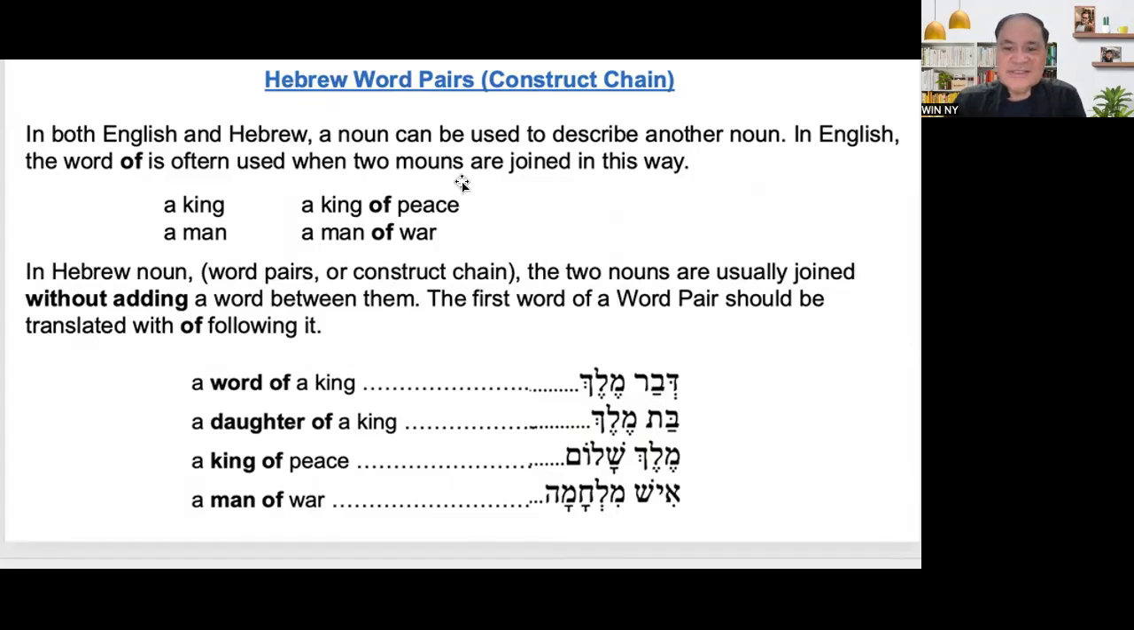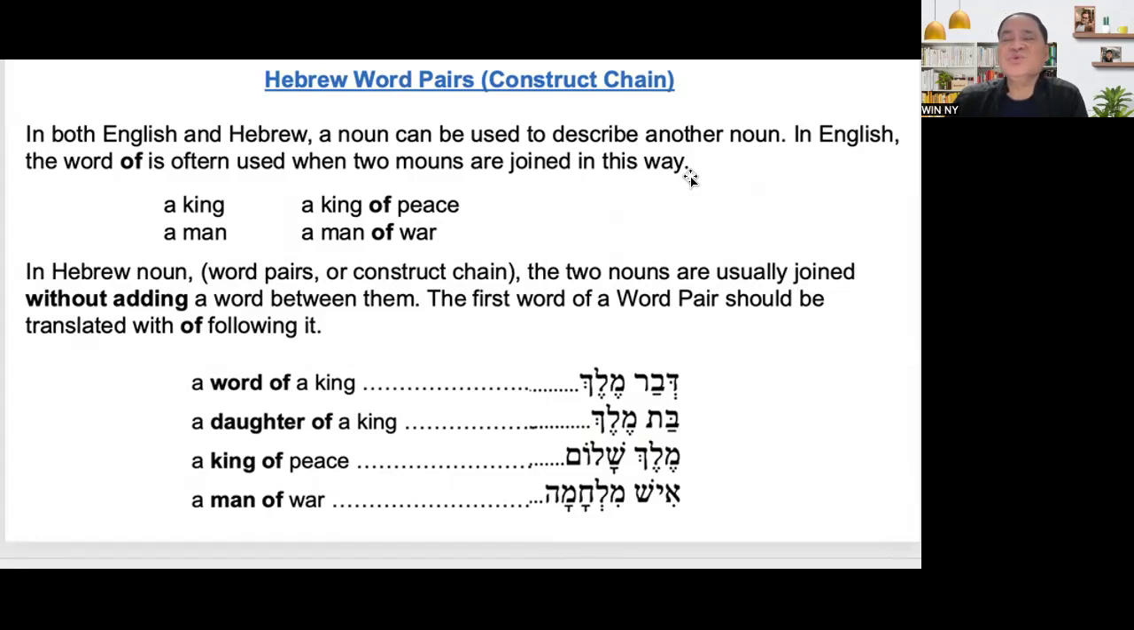The Hebrew word pairs, or construct chain. In both English and Hebrew, a noun can be used to describe another noun. In English, the word of is often used when two nouns are joined in this way. For example, he is a king, but how do you describe him? He's a king of peace.